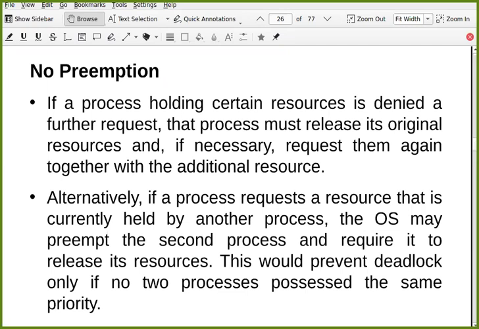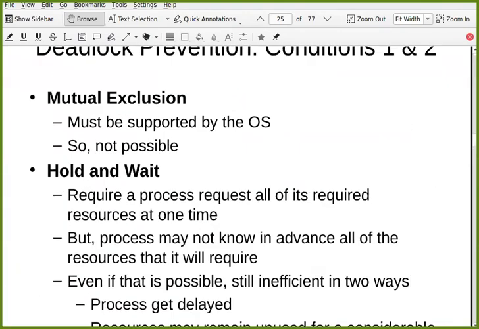But what if both processes have the same priority? The OS cannot decide which resource to preempt from which process and give to the other. So if they don't have the same priority and preemption is allowed, then you can solve this problem. So we have talked about the indirect method, but mutual exclusion cannot be removed. You have to have mutual exclusion.